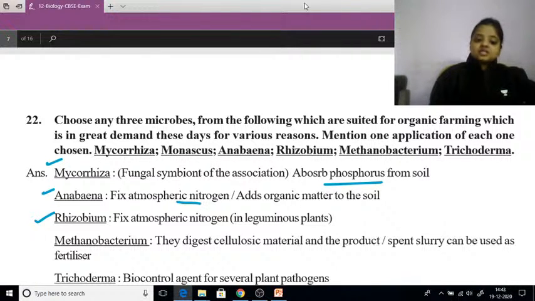Anabaena fixes atmospheric nitrogen, adds organic matter, and rhizobium also fixes atmospheric nitrogen in the leguminous plant. Okay, when you are talking about rhizobium, don't forget to mention the word leguminous plants.